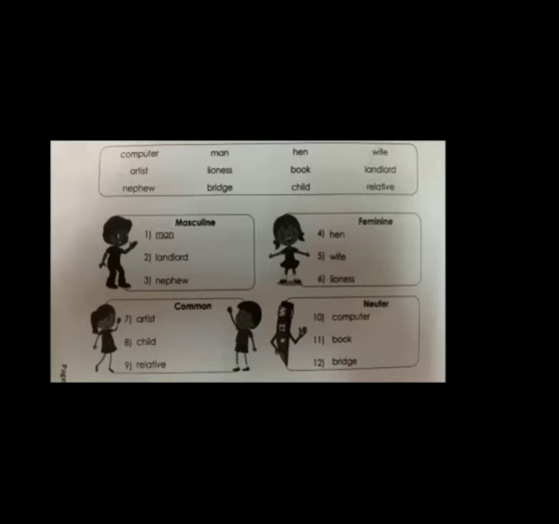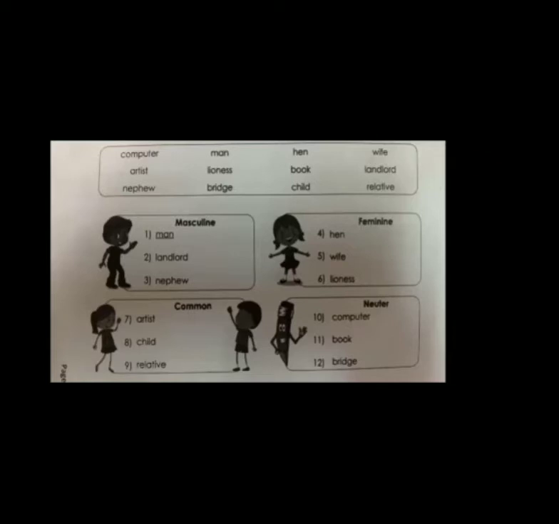Okay, now next you see the word bridge. Here you can see the word bridge. So bridge means a non-living thing. Yes, this non-living thing will go under the neuter gender. You can see the bridge spelling in the neuter column.